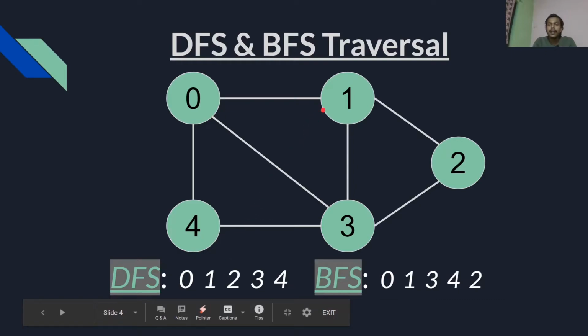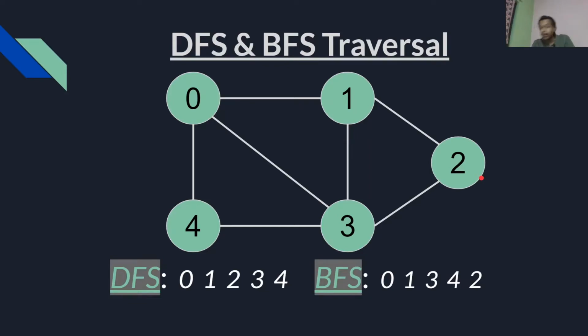Again from 1, we explore as far as possible, so we go to 2. We update the array index of 2 as true, so that it indicates that it has been visited.